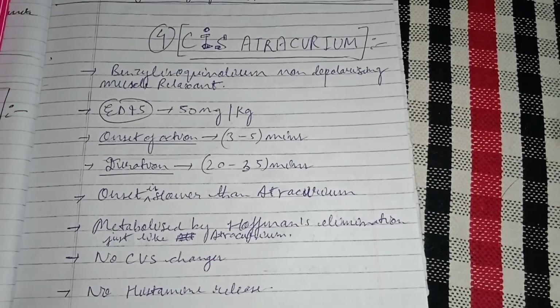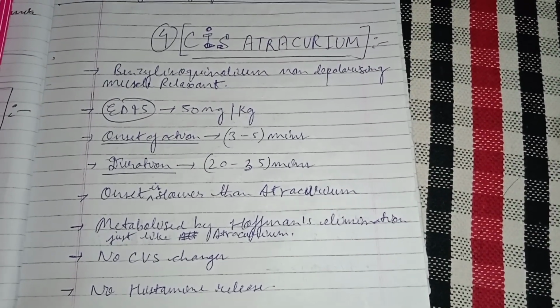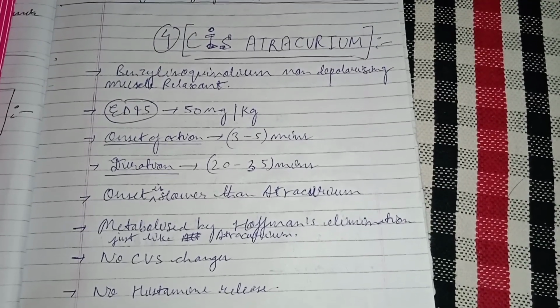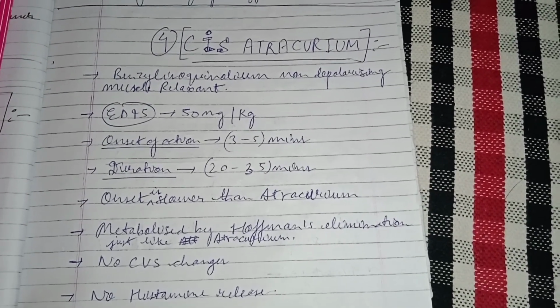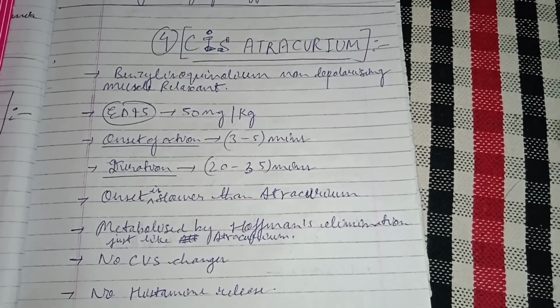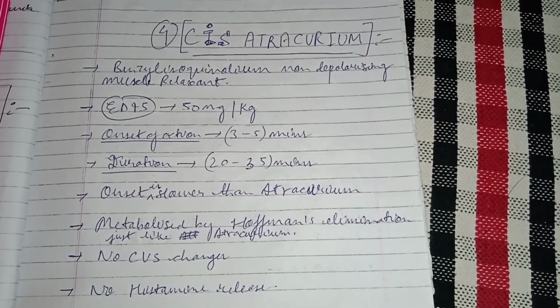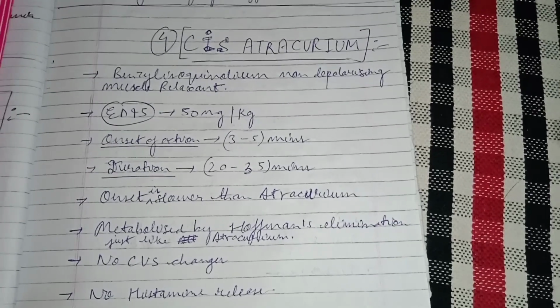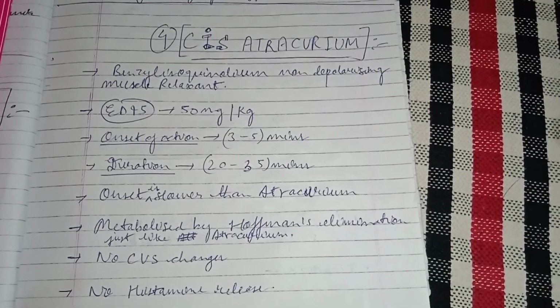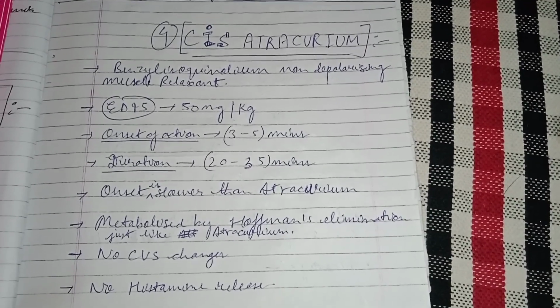See, I have mentioned this point over here, that it is metabolized by Hoffman's elimination, just like Atracurium. Then there are no cardiovascular changes and no histamine release. I repeat, there are no cardiovascular system changes in case of Cisatracurium and there is no histamine release. So please have a note of it.